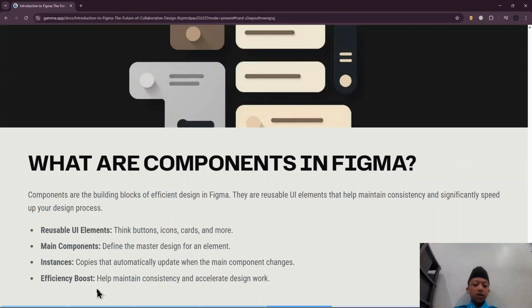There are four pillars of components. First, reusable UI elements, things like buttons, icons, cards, and more. Second, the main component defines the master design for the element. Third, there are instances, copies that automatically update when the main component is changed. And last, efficiency boost, which helps maintain consistency and accelerate design work.